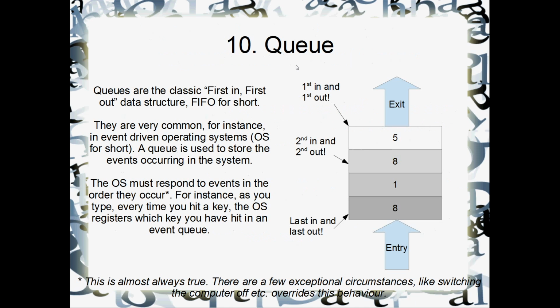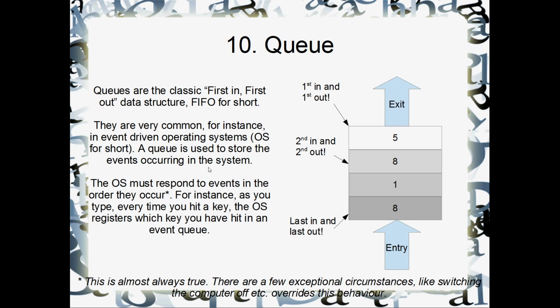Okay, number 10, the queue. Alright, so queues are a classic first in, first out data structure, or FIFO they call them. And they're really common, for instance, in event-driven operating systems. So the operating system obviously has to figure out what order you type things at a keyboard, for instance. Otherwise, the document that you're typing into wouldn't have the letters in the right order, which might be fun for a while, but eventually you're going to have to send in your assignment or whatever you're working on, and you're going to want some order to the letters that you're typing.